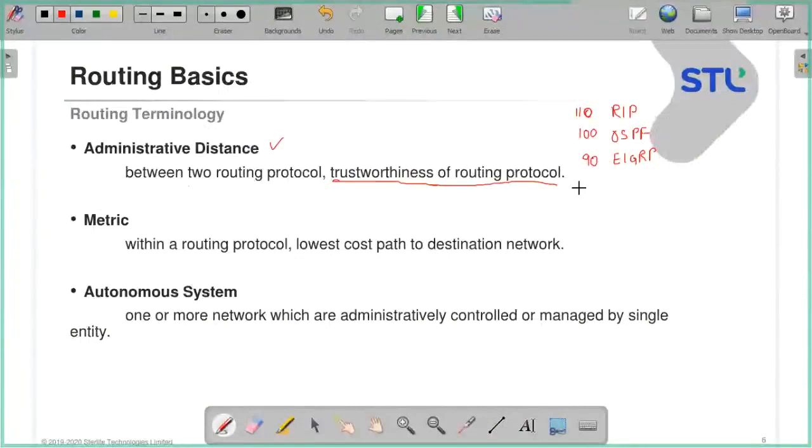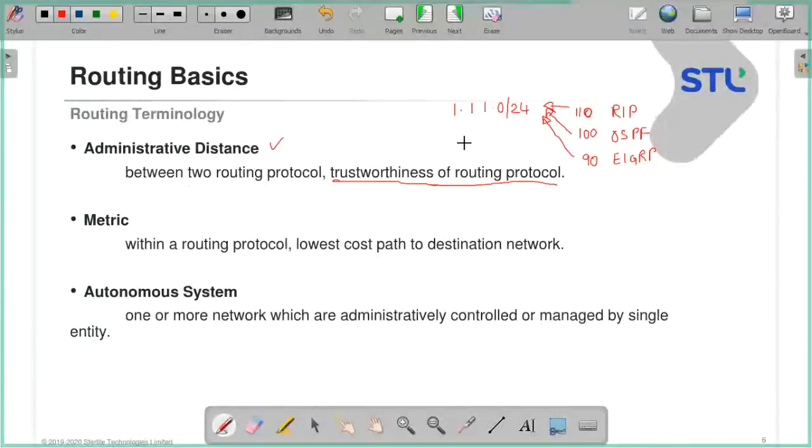Now these three protocols are giving the same route, let's say 1.1.1.0/24. This route is coming to me in my routing table via RIP, via OSPF, and via EIGRP. All three of them are sending this route.